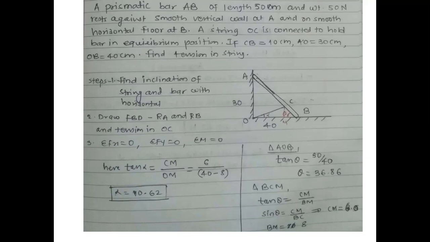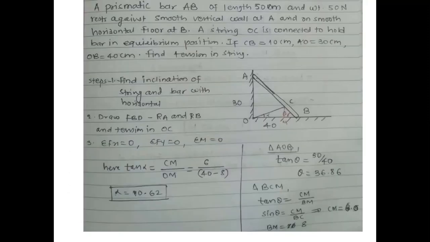Then I'll put that value in this equation for alpha. Tan alpha is equal to CM divided by OM. CM is 6 centimeter, as I have just now worked out, divided by OM. OB is known to me and BM is also known to me. 40 minus 8 will give me 32. 6 divided by 32 will be my inclination. From there I can work out alpha. Alpha is 10.62. Once I know alpha and theta, I can draw the FBD of AB.